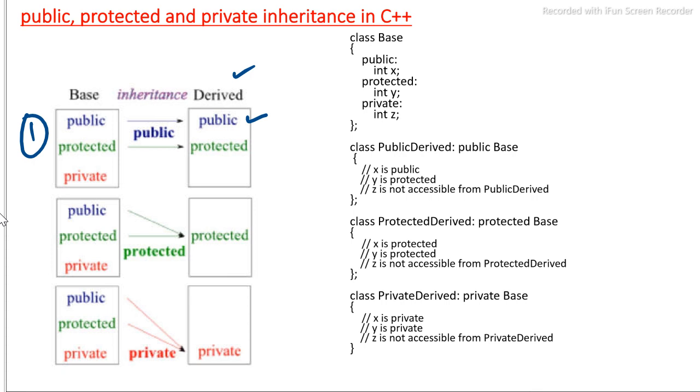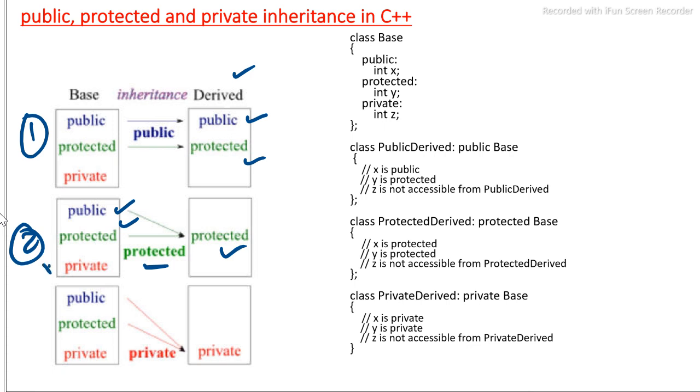Similarly, protected data members will remain protected in the derived class. If the inheritance type is protected, public and protected data members will become protected in the derived class, and we know that private data members cannot be inherited to any other classes.